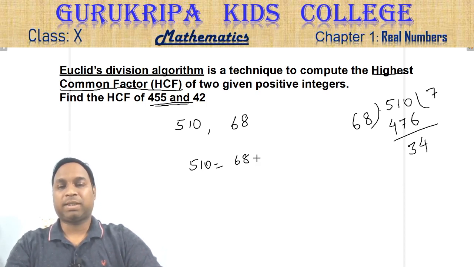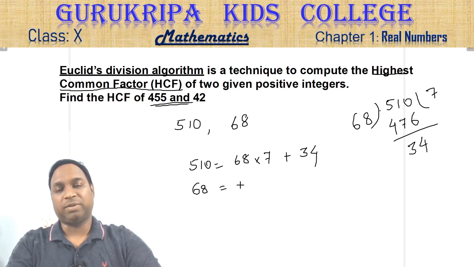Okay, so you get 510 is equal to 68 into 7 plus 34. Now 68 will become your new A.